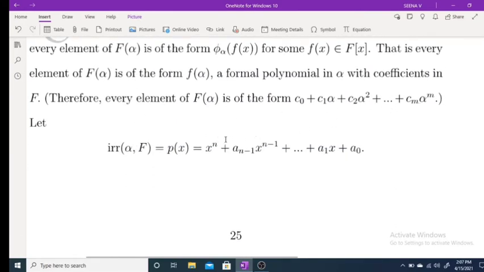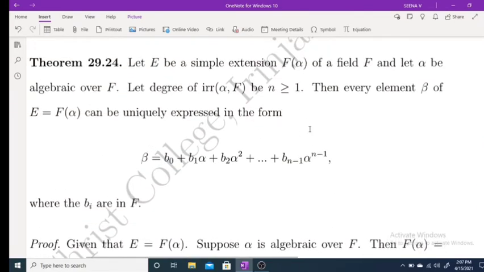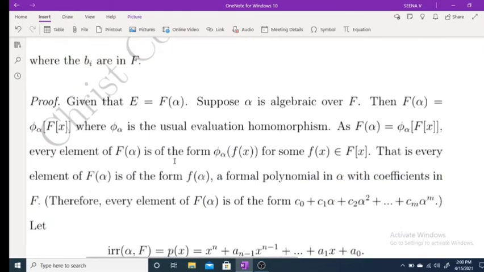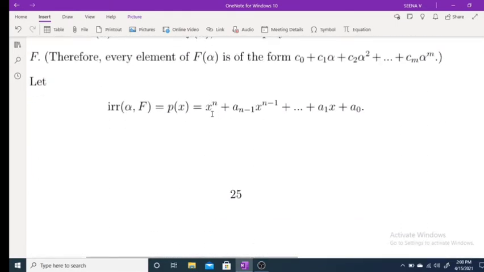So the irreducible polynomial of alpha over F. Let the irreducible polynomial of alpha over F be p(x), and that is a monic polynomial as its degree is n. This is of the form x raised to n plus a(n-1) x raised to n minus 1 plus etc. plus a1 x plus a0. Okay, clear? We have been given that the degree of the irreducible polynomial of alpha over F is n. So this is a monic polynomial of this form.